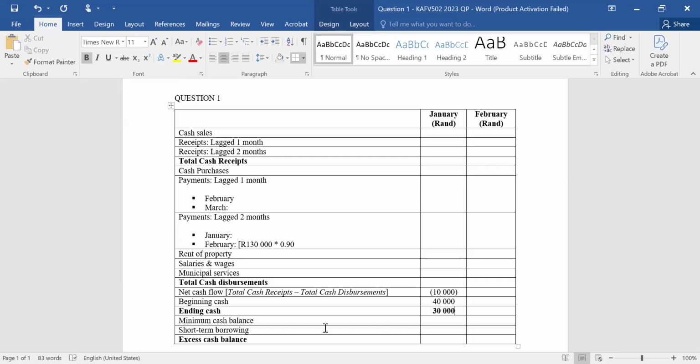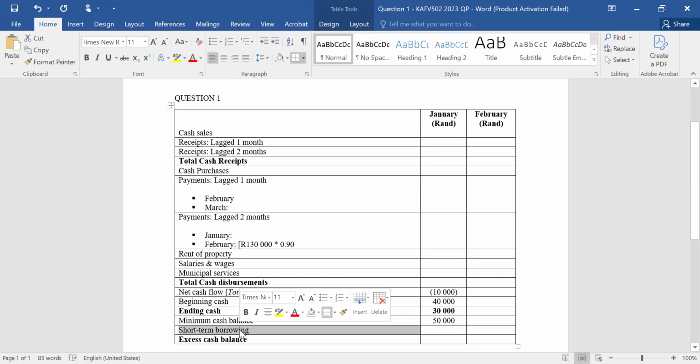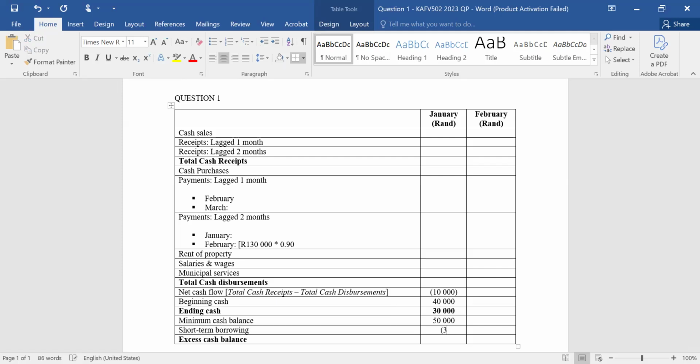If there's a minimum cash balance which the company is supposed to maintain monthly, we will indicate that amount over here. So if it was 50,000, then you indicate 50,000 over there. If they had any form of short-term borrowings, meaning maybe a short-term loan which they had obtained, under normal circumstances it will be a bracketed amount over there. I'm just using typical actual figures to make it easier.